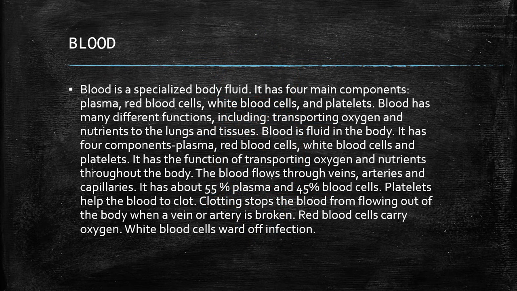Blood. Blood is fluid in the body. It has four components: plasma, red blood cells, white blood cells, and platelets. It has the function of transporting oxygen and nutrients throughout the body. The blood flows through veins, arteries, and capillaries. It has about 55% plasma and 45% blood cells.